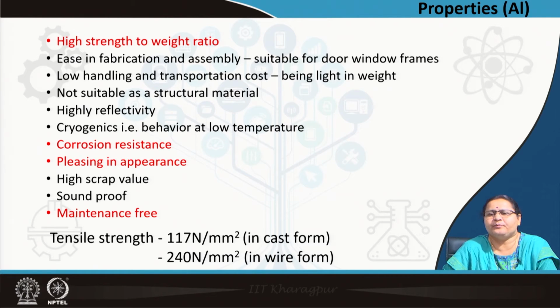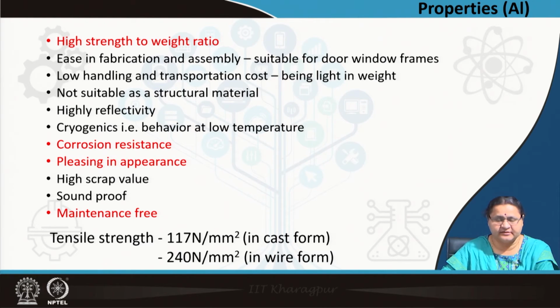You do not need to paint aluminum, you need to paint wood to protect it from moisture, termite attacks, etc. You have to paint ferrous items, say a ferrous window frame, regularly or galvanize it. In this case, aluminum will stand as it is. If you do not require, you do not need to paint it.